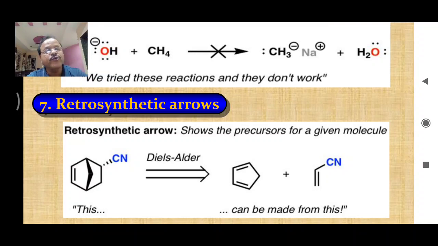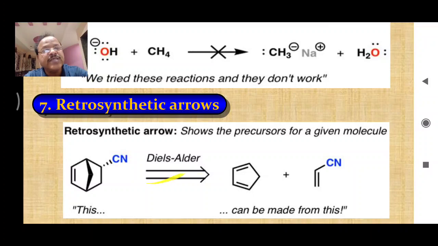So what route should be followed, and what sort of reactants should I use to prepare this target molecule? Once I know the structure of the target molecule, I can break the bonds of this target molecule so as to get the corresponding reactants. So these are the reactants I can use to prepare this target or desired molecule.